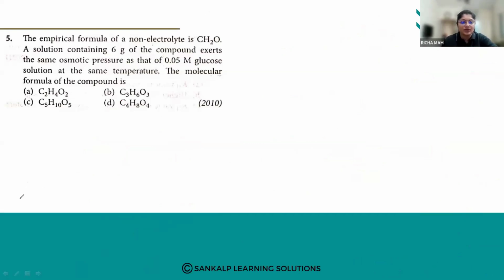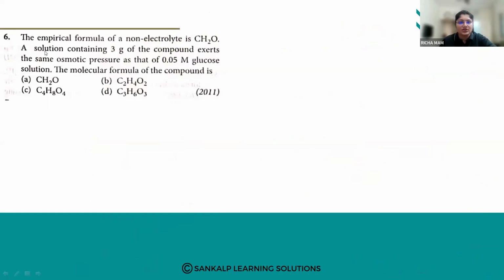Okay, let us go for the next question. This was a question asked in 2010. Similar question. The empirical formula of a non-electrolyte is CH2O. A solution containing 3 grams of the compound exerts the same osmotic pressure as that of the 0.05 molar glucose solution. The molecular formula of the compound is.